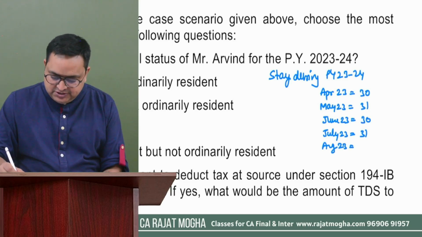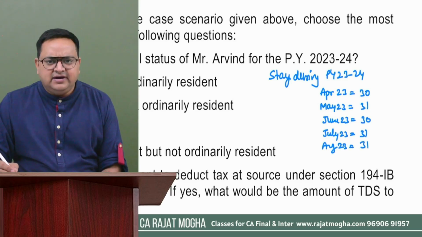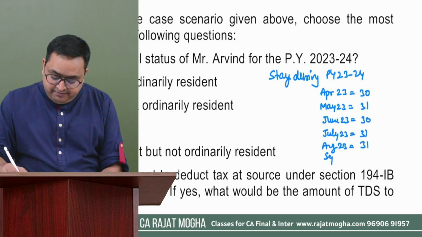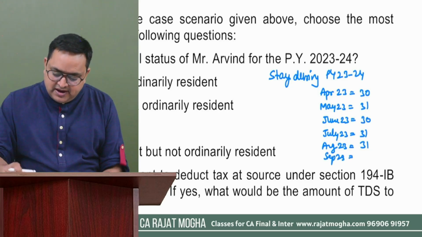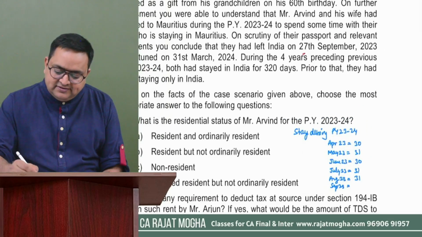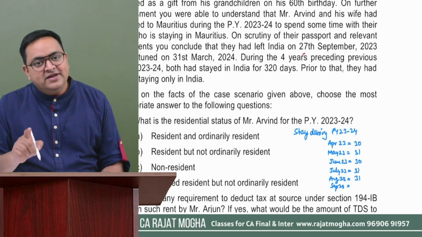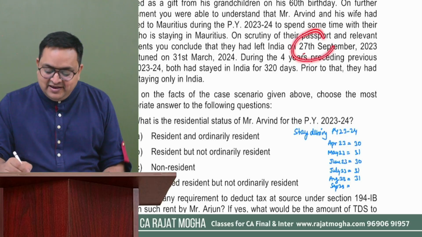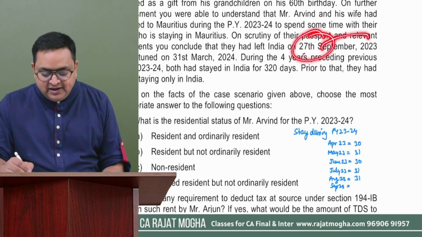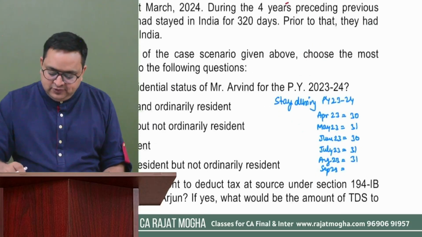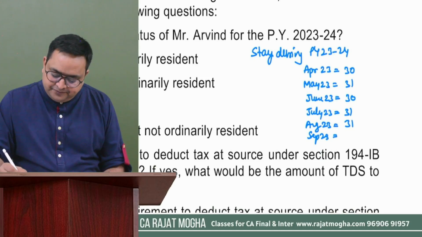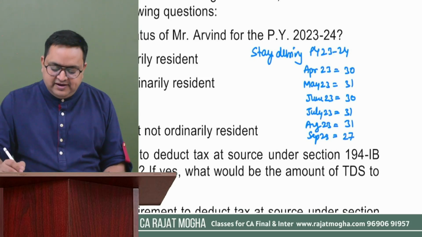Yes, he was very much here. August has 31 days. September, he was here, and he left on 27th September. So for how many days is he in India? 26 or 27? 27. Because the day when this person is going outside India, that day will also be included. So in September, he was here for 27 days.